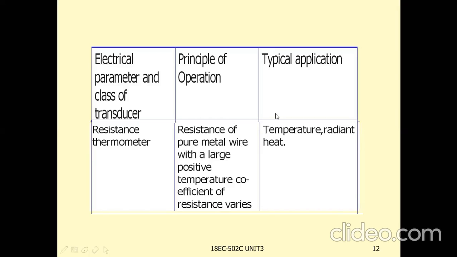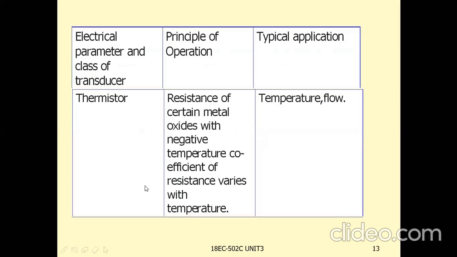The resistance of a pure metal wire with a large positive temperature coefficient of resistance varies with temperature. With that, the resistance of the metal varies. Resistance thermometers are used to measure temperature and radiant heat. The principle here is that the resistance of a pure metal wire with a large positive temperature coefficient of resistance varies.